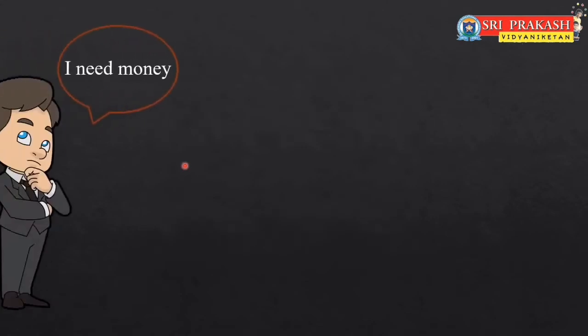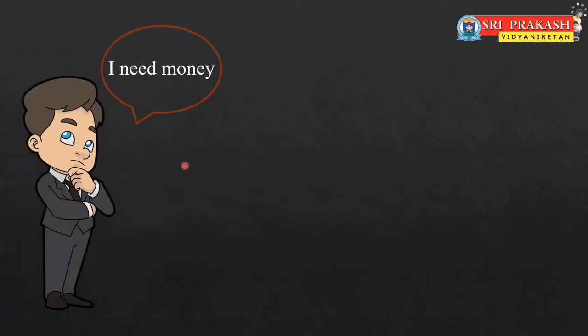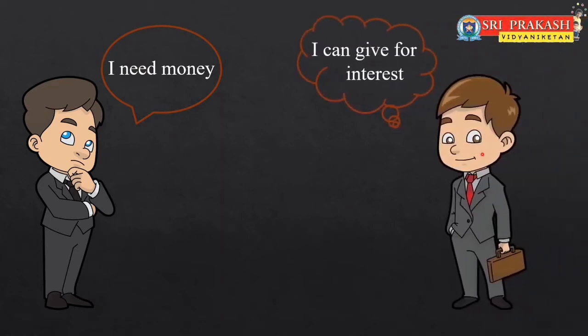Now the person who needs money for doing business, purchasing things and everything is called a borrower. They require money for their own personal needs. And the persons who give money for interest are called money lenders. They will take some extra money for giving their own money to borrowers. So they are called money lenders and they will give money for interest. So the borrowers need to pay extra money to money lenders.